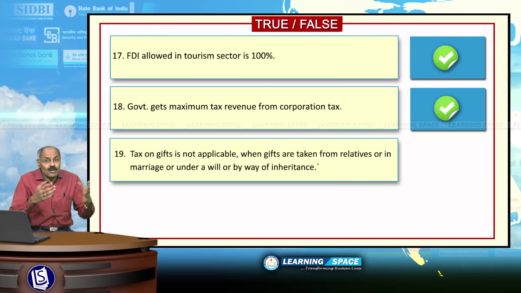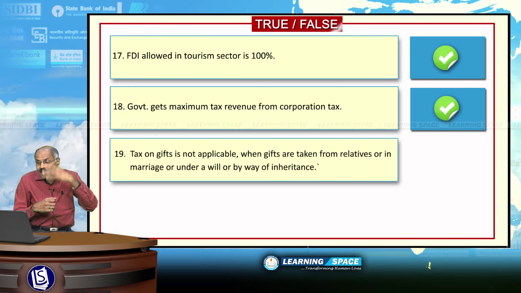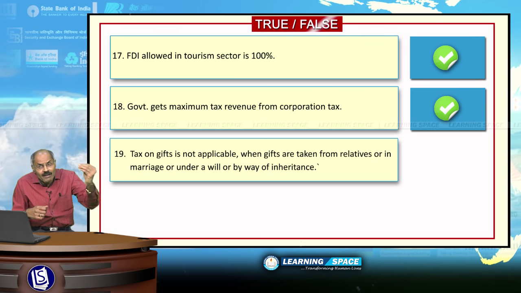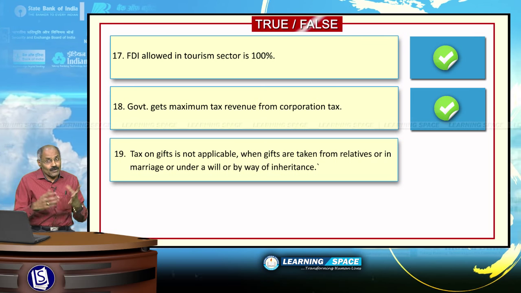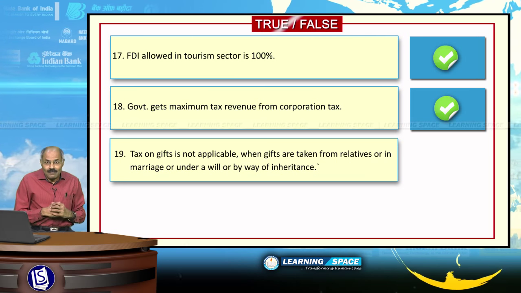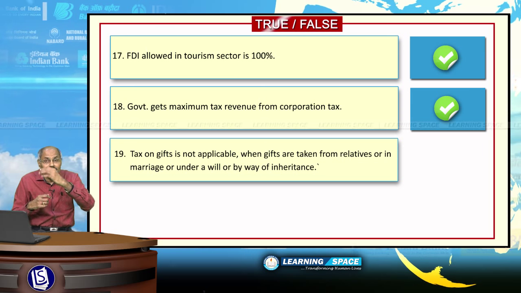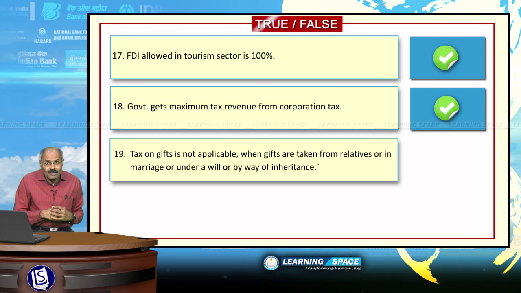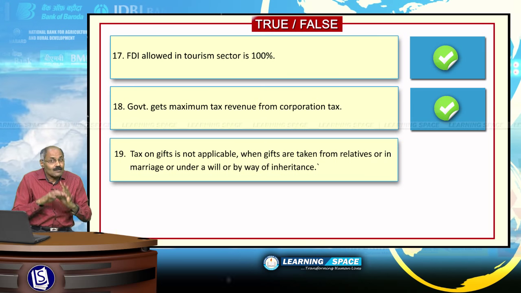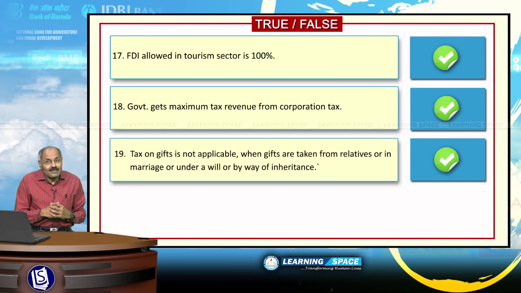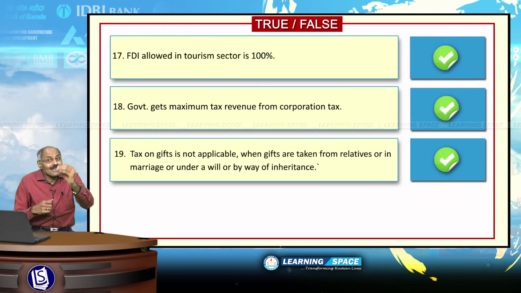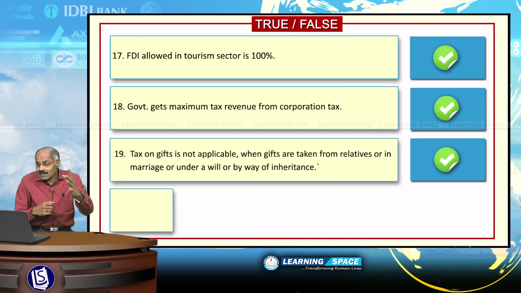Tax on gifts is not applicable when gifts are taken from relatives or in marriage or under a will or by way of inheritance. If you are getting gifts in marriage, it is not taxable. If you are getting gifts from relatives, they are not taxable. If you are getting gifts by way of inheritance, not taxable. Like that, there are several liberalized rules for taxing gifts. Right. Look into the next sentence.